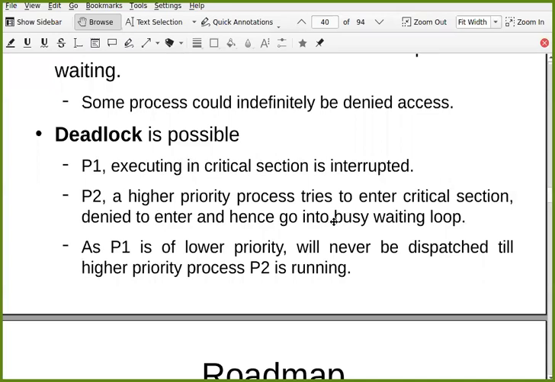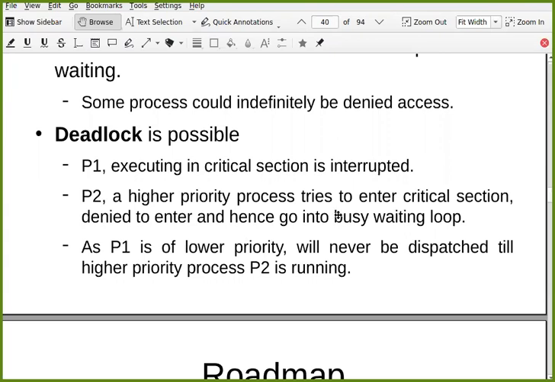P2 comes and executes, and it tries to enter into the critical section, but it won't be allowed because it's a critical section and P1 has already locked that critical section. So P2 will be denied entry, and hence it will go into the busy waiting loop. So P2 is in a busy waiting loop now: spin loop, spin waiting, busy waiting.